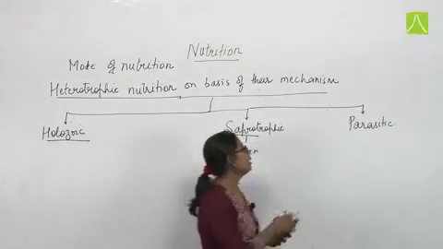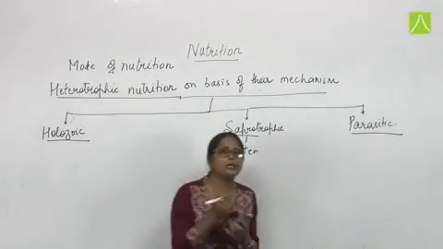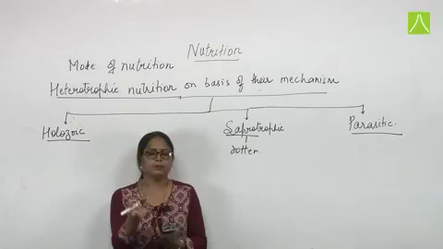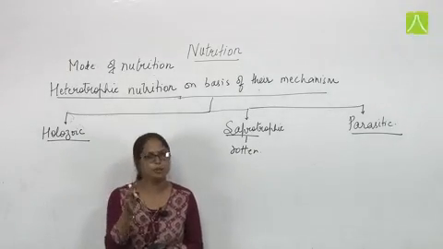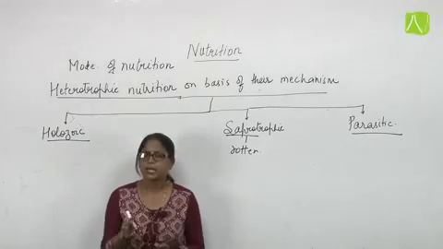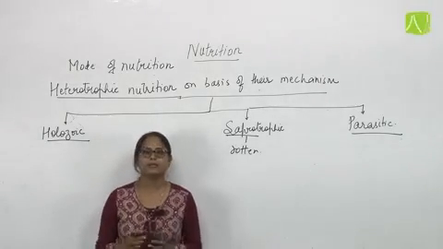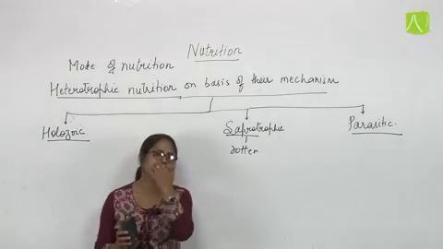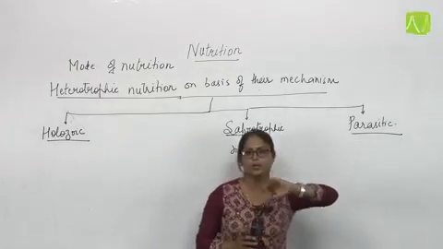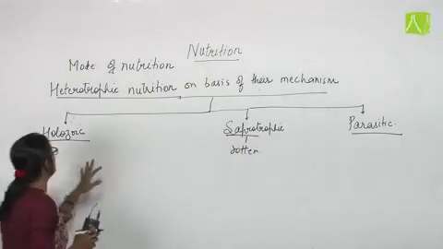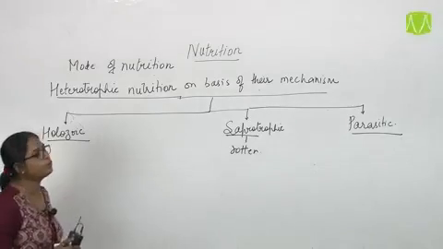Third is parasitic. Parasitic means here the organisms are living on another animal. That means they are completely dependent on another animal's body. They need a host. They can't survive independently. That is why they have to survive in the body of some other animal. So that includes the parasitic mode of nutrition. We are going to discuss them in detail. Now first is the holozoic mode of nutrition.